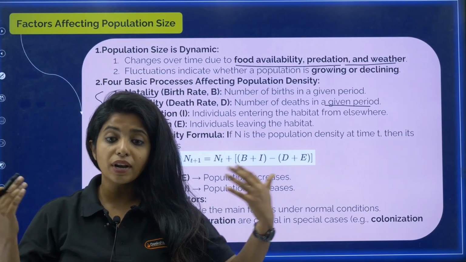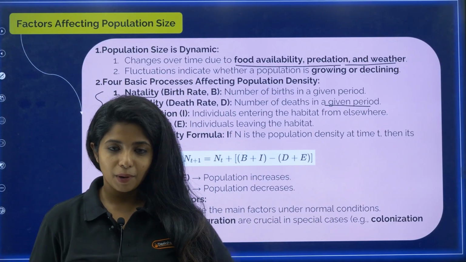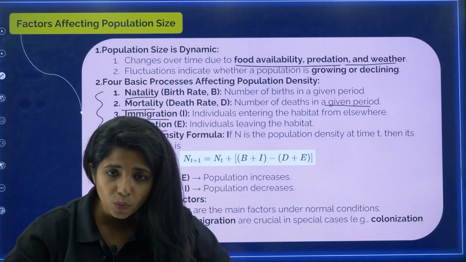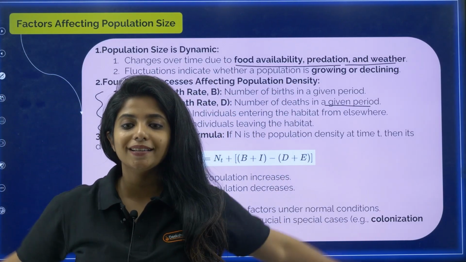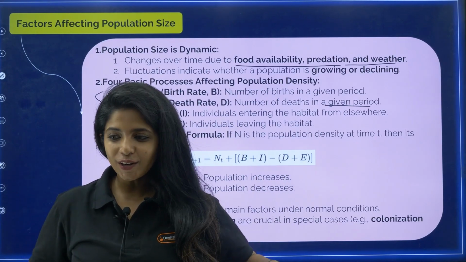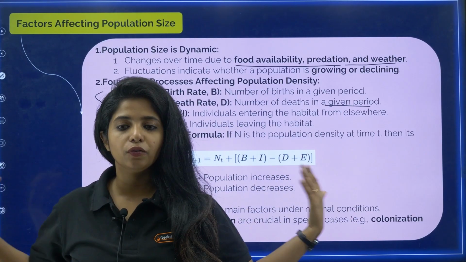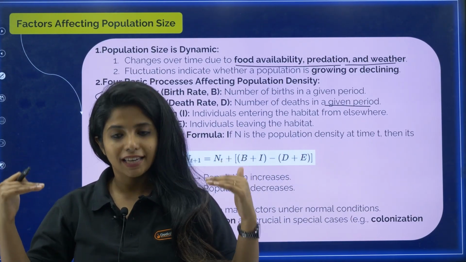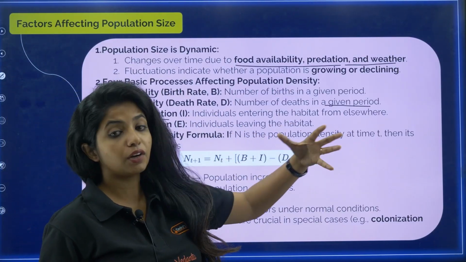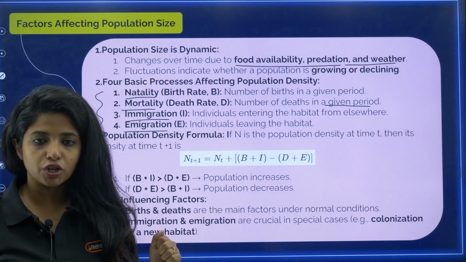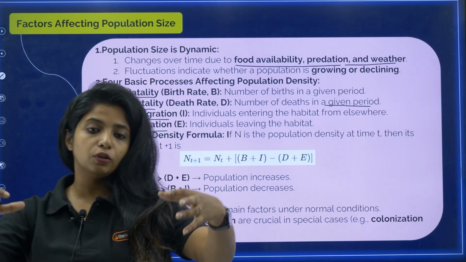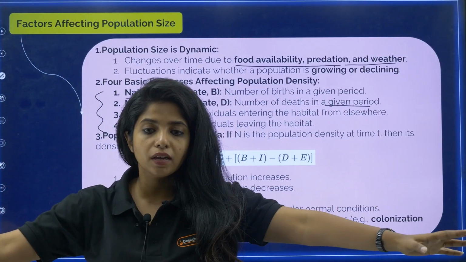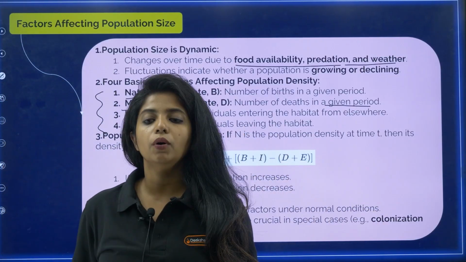Now over here, if mortality is more, people are dying more, do you think population is increasing? No, the population is decreasing. What about immigration? Immigration means, for example, this is a place, a lot of people are coming over here. So don't you think when they're coming inside, the population is going to increase over here? Yes. So individuals entering the habitat from elsewhere, this is known as immigration. Now emigration, E for exit, my dear children. So for example, you guys came in my room and now you're leaving. So population size, my dear children, it will decrease.